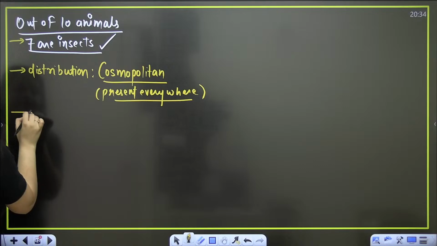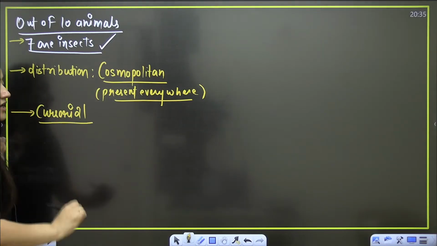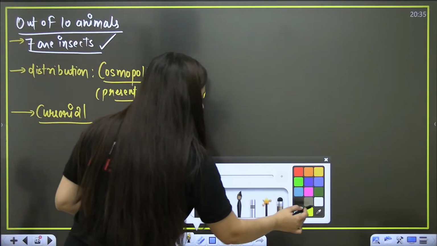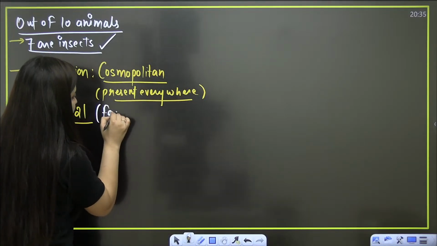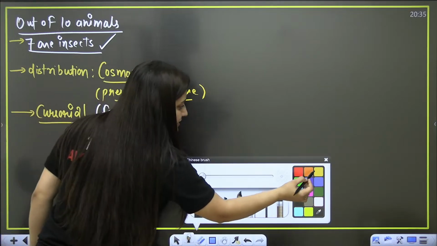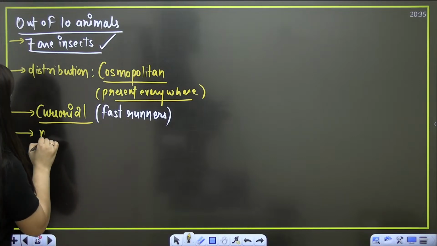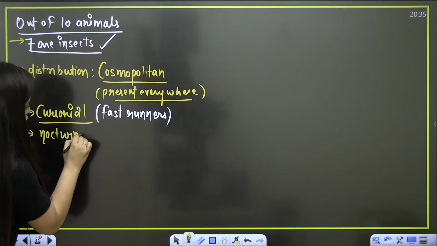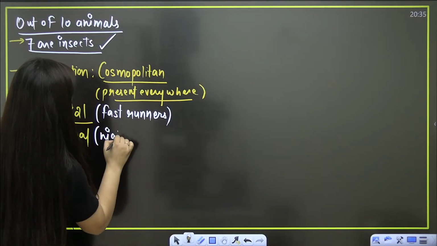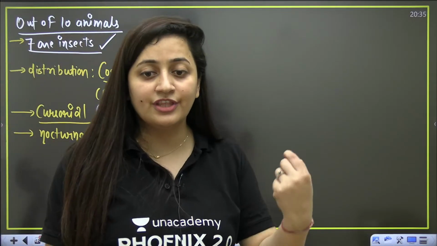Then bache, it is cursorial. What is the meaning of cursorial? It's a very common word. Cursorial means they are fast runners. Secondly, it is nocturnal. Nocturnal means they are active during night time, they have night vision.